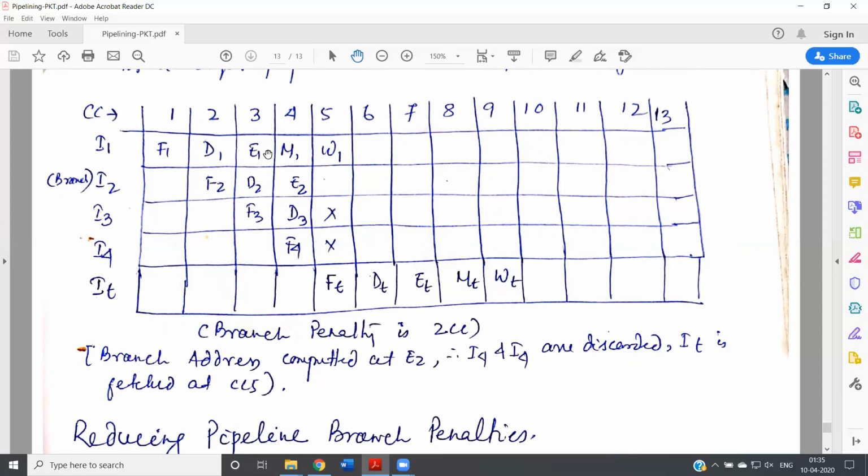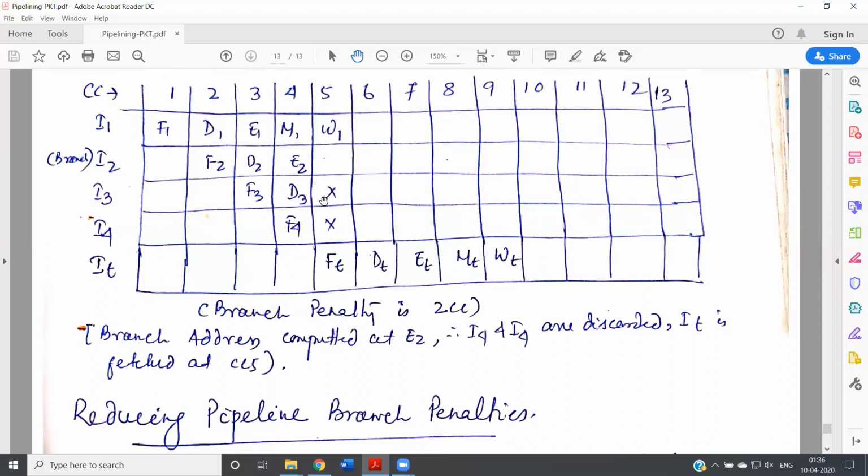So assuming that the branch is not taken, we'll go on fetching instructions, like we have done in this case. Instructions 3 and 4 are fetched, assuming that the condition after instruction 2 is true. Now we have some advantages over here. If the condition is eventually found to be true, then 3 and 4 are in correct sequence. We do not have to discard these instructions. So this requires a slightly more complex scheme, but we have some advantages.